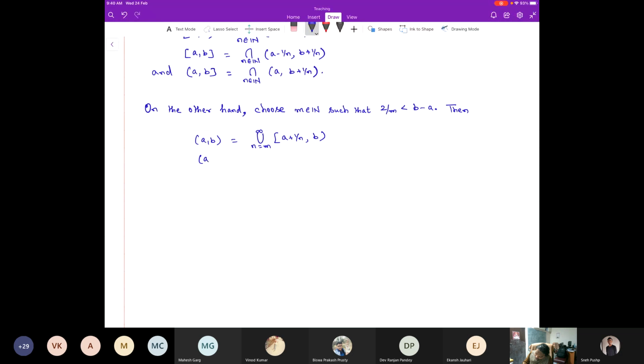And then same open (a, b), I can write as the union, n running from m to infinity, of [a plus 1 by n, b minus 1 by n]. Finally, I can write it as the union, n running from m to infinity, of (a, b minus 1 by n].